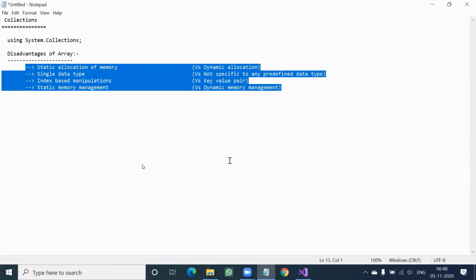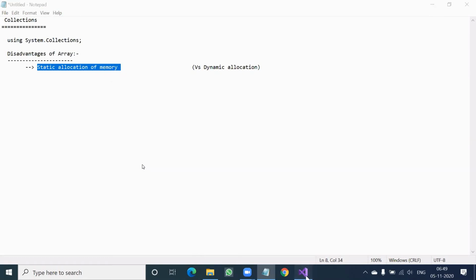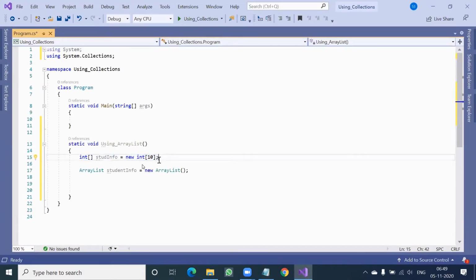What is that? Static allocation of the memory. You just see here. If I remove this 10 or 5 or 7, I simply say square bracket open and close, it will give me an error. It will say, this is not allowed. You have to tell me how many maximum values you want. So even if you don't know, forcefully you have to unnecessarily reserve some memory like this.